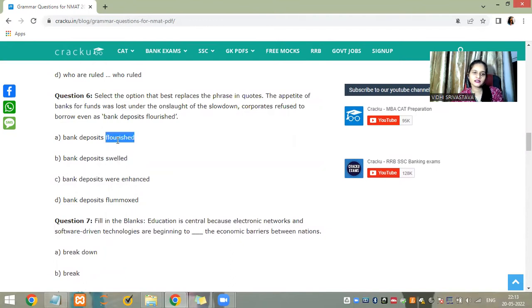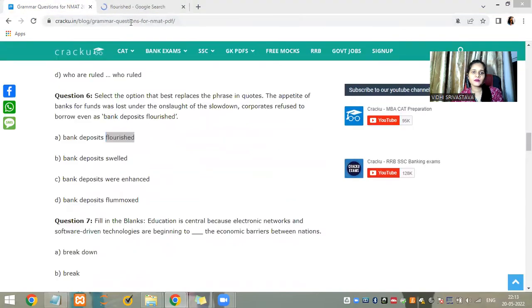I don't think there is any difference in enhance or flourish in terms of money. Banks flourish. You can use flourish also. If I was an author, I would have used flourish. I might be using some poetic device.